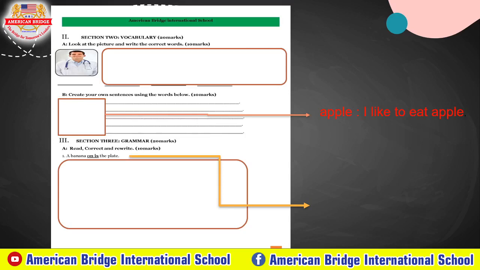And section 3 is grammar, where you need to read, correct, and rewrite. So that sentence is not correct, right? So you need to arrange it to the correct one. Example, a banana on is the plate. So we need to arrange it to the correct one: a banana is on the plate, right?